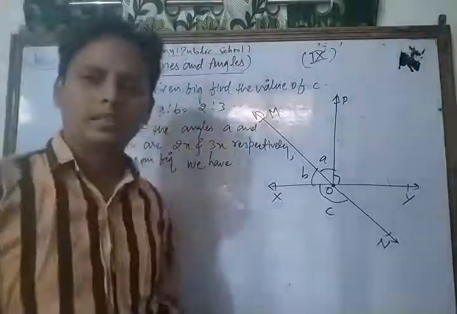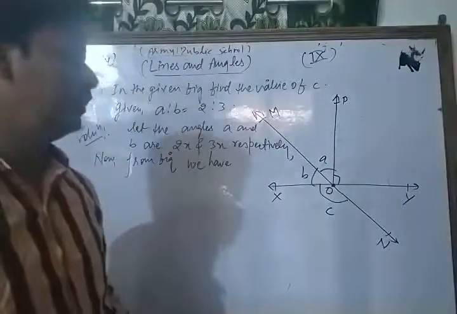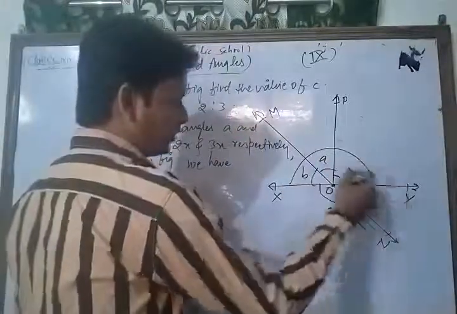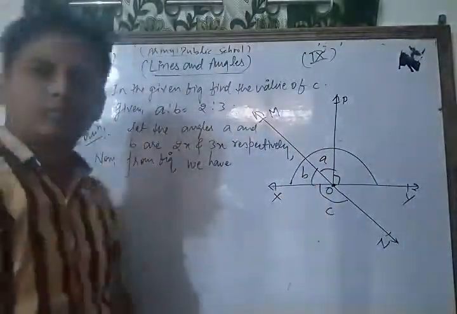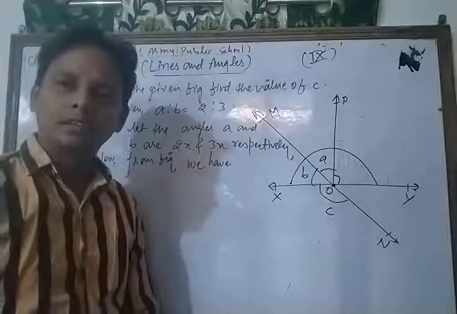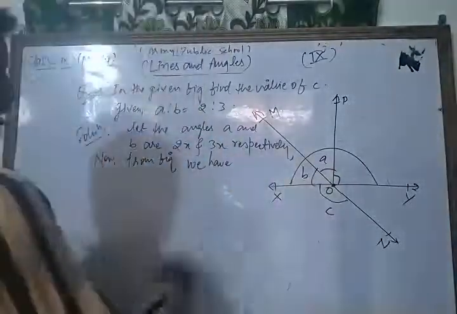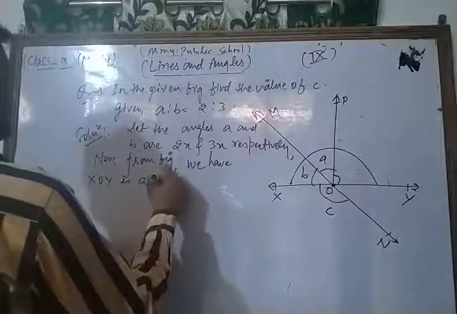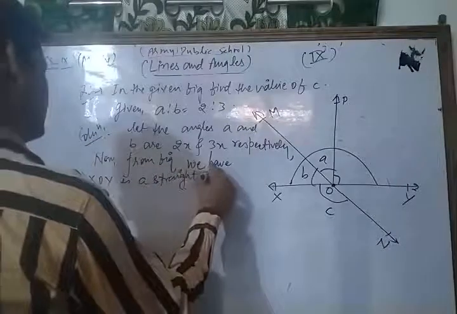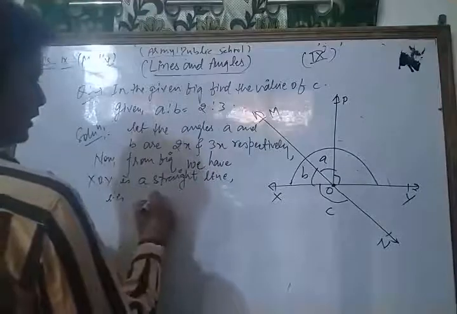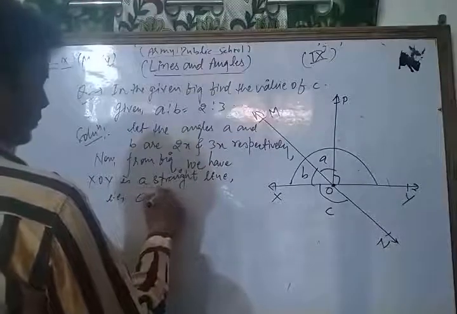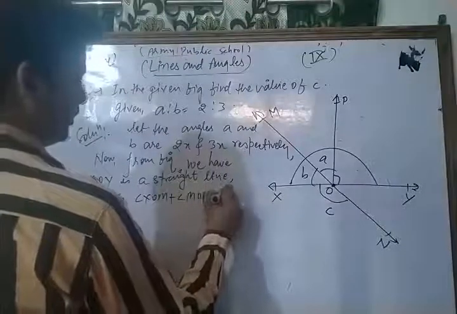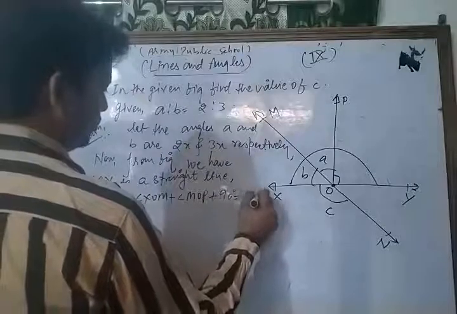Dear students, here in the figure XOY is a straight line, and the sum of all angles on a straight line is always what? 180 degrees. Always 180 degrees. So now we have XOY is a straight line, that is, angle XOM plus angle MOP plus 90 is equal to 180 degrees.